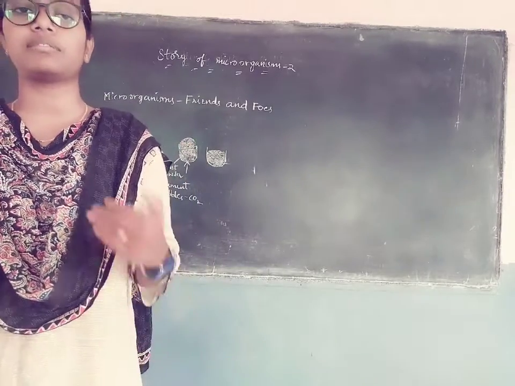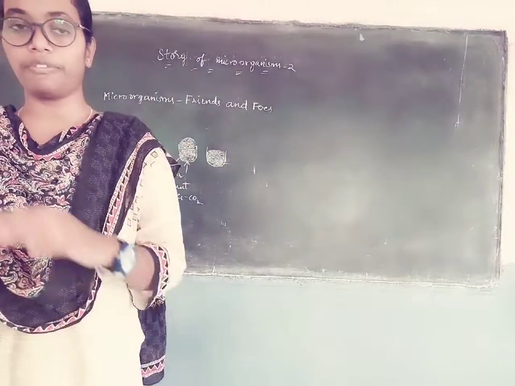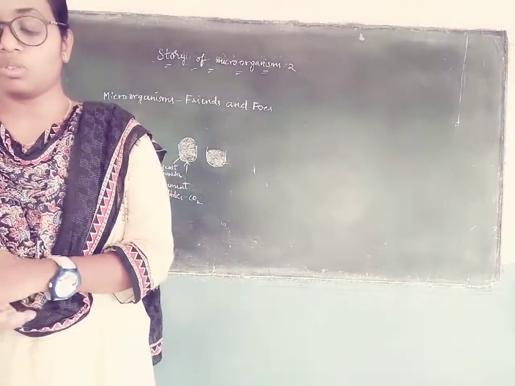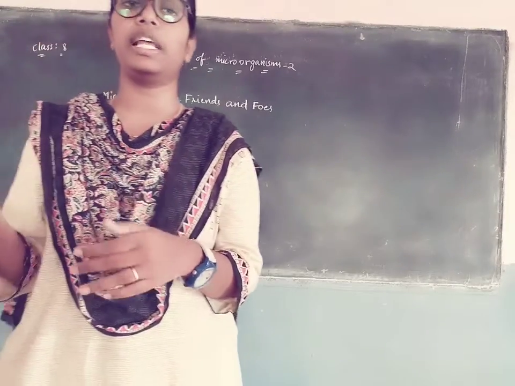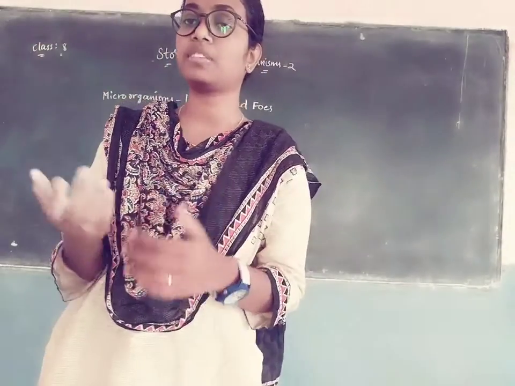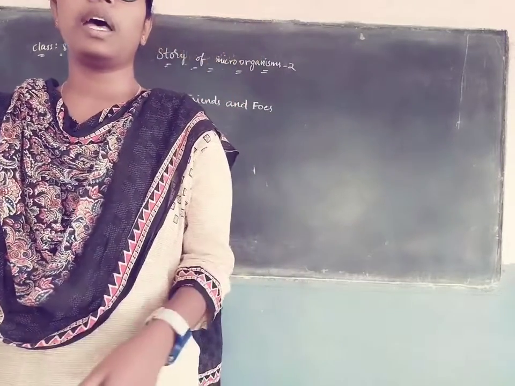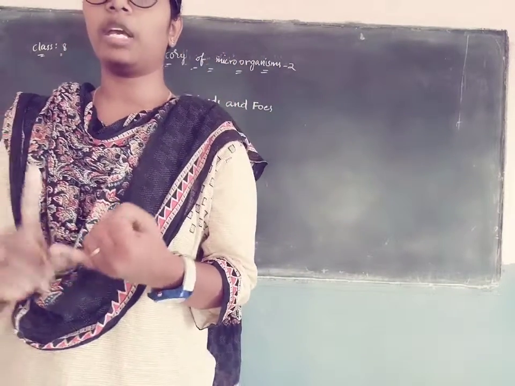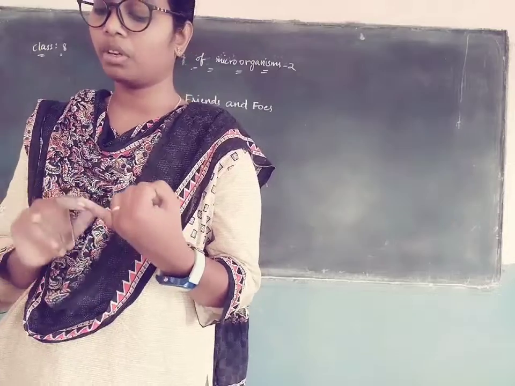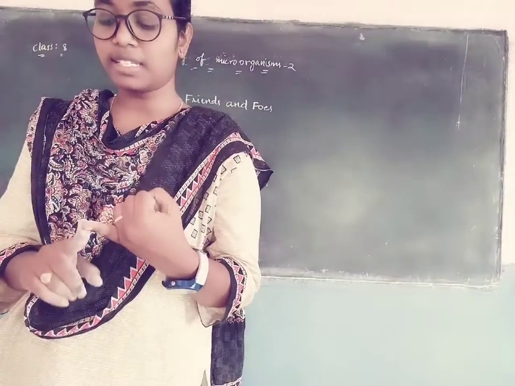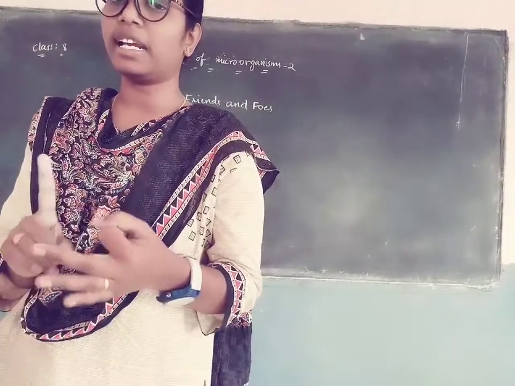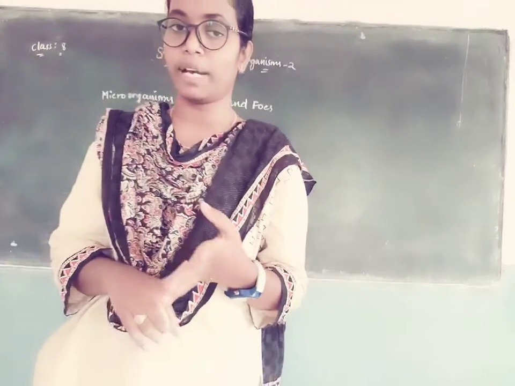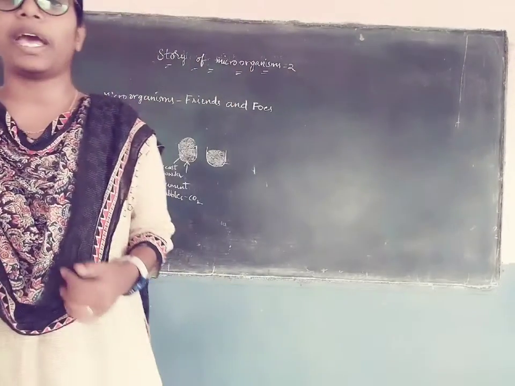So next one is medicinal uses of microorganisms. Sometimes when we fall ill, the doctor prescribes us some antibiotics. Antibiotics such as penicillin, tetracycline, streptomycin and erythromycin come from microorganisms.